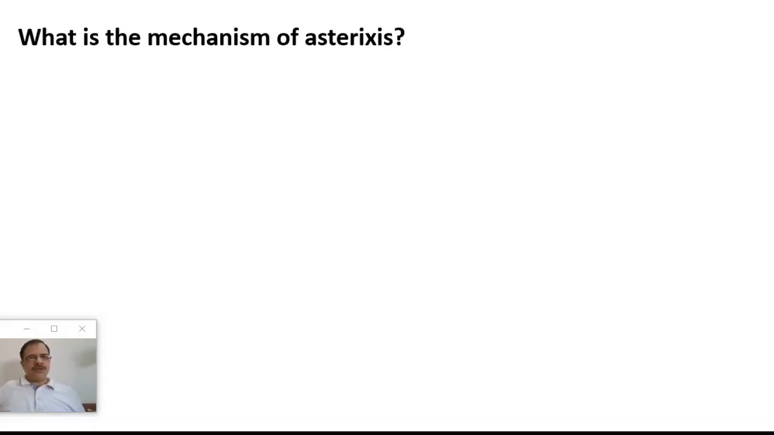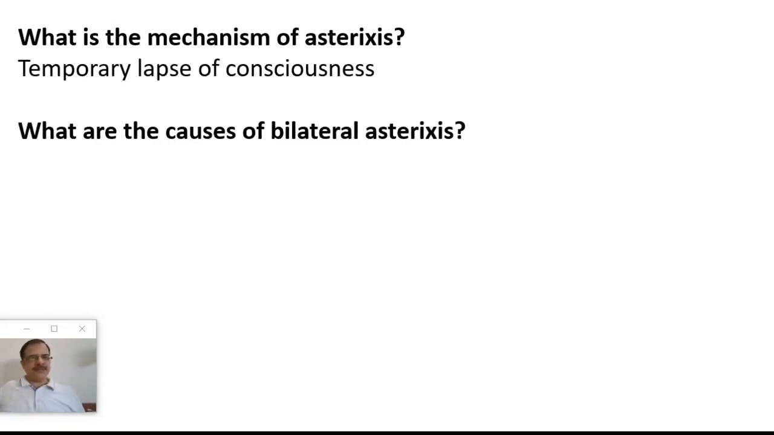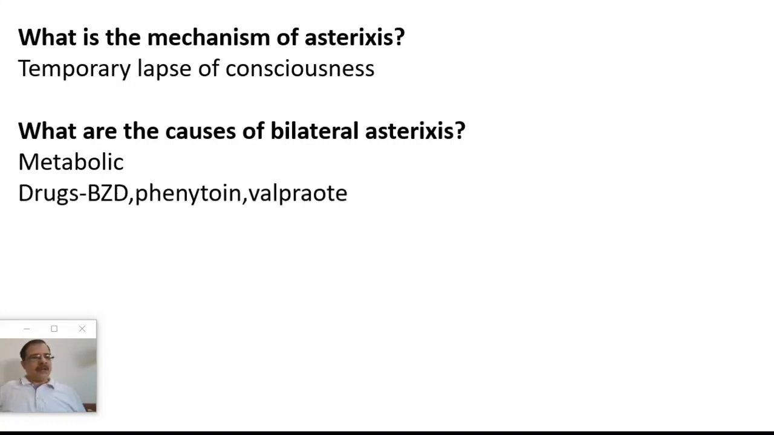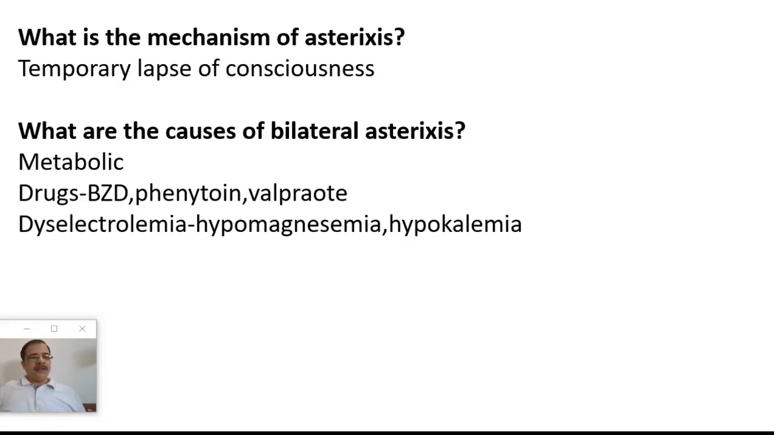Now the question on the asterixis is, what is the mechanism of asterixis? Flapping tremors. It is a temporary lapse of consciousness. Next question will be, what are the other causes of asterixis? Causes of bilateral asterixis. Answer is metabolic causes like hypoxia, uremia, hepatic failure. Drugs like benzodiazepines, phenytoin, valproate. Dyslipidemia, low magnesium and low potassium can lead to bilateral asterixis.